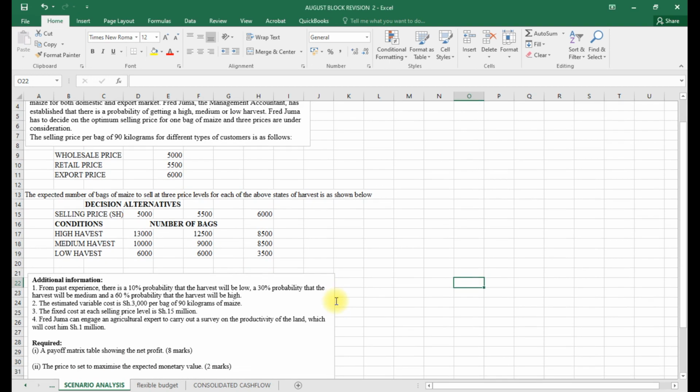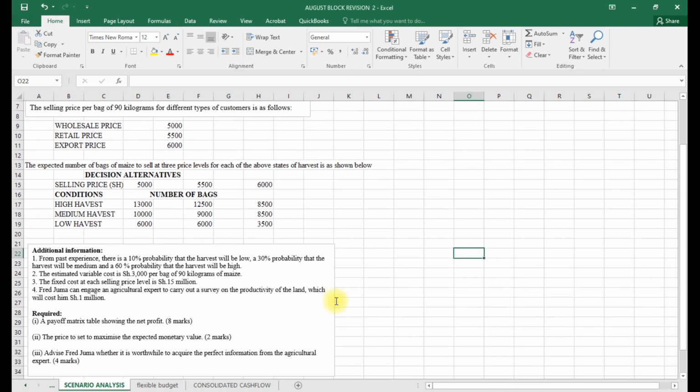Additional information from past experience, there is a 10% probability that the harvest will be low, 30% probability that the harvest will be medium, and 60% probability that the harvest will be high. The estimated variable cost is 3 million per bag of 90 kgs of maize. The fixed cost at each selling price is 15 million.